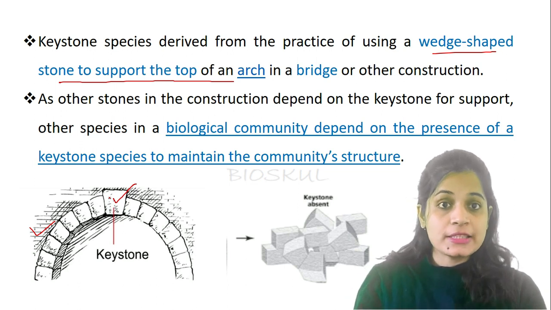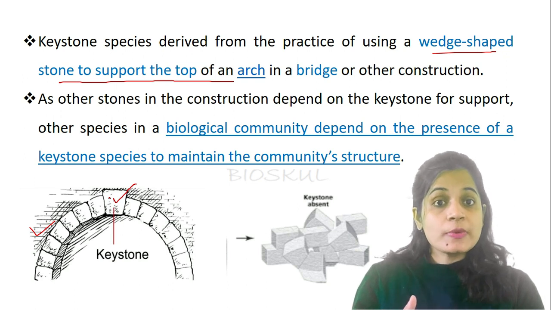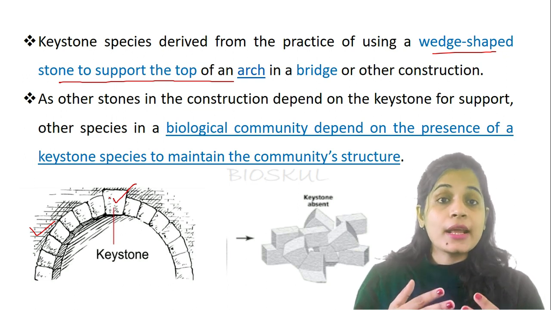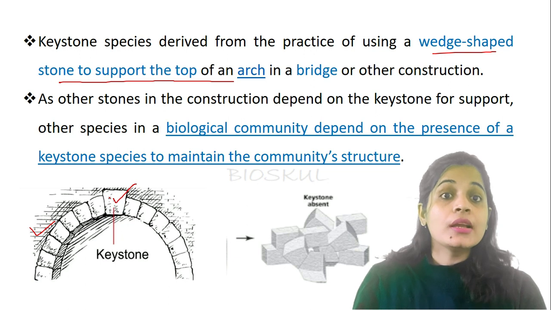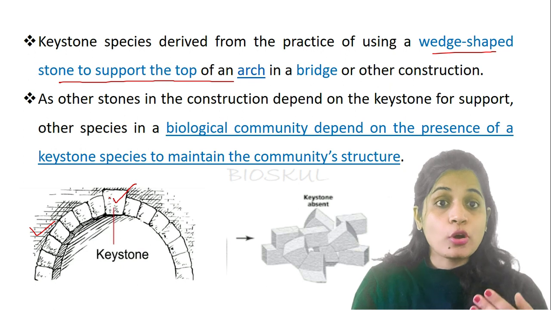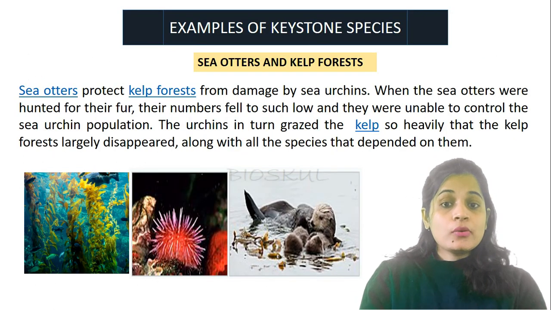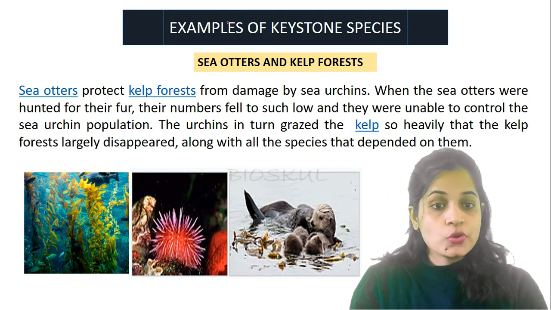Similarly, keystone species play an important role in the ecosystem. If the keystone species are absent, then the entire ecosystem will be lost. They are very important species, they control the structure of the ecosystem, and many species depend on the keystone species. So let's see some examples of keystone species.